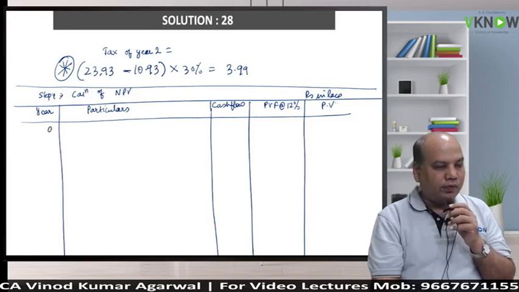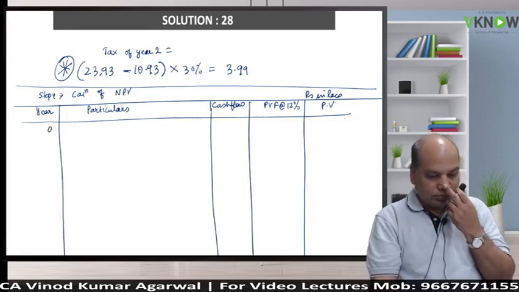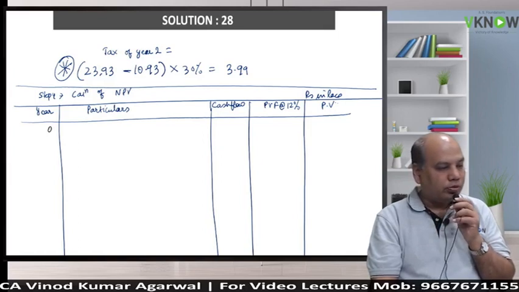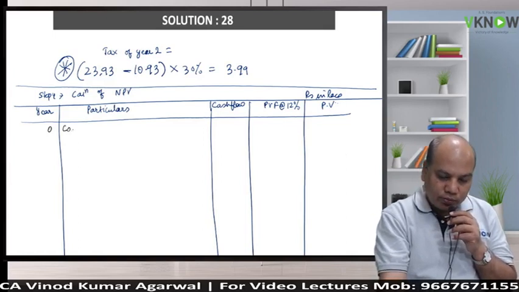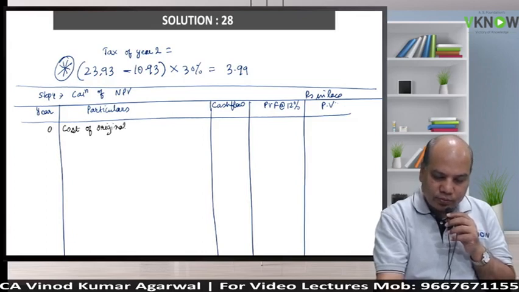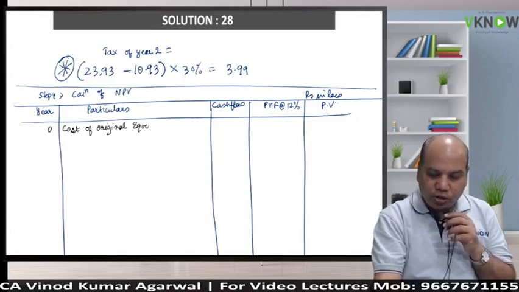First, to identify in year 0, what are the cash flows? There are 2 cash flows in year 0. One is cost of original equipment. Yes or no? So particular column will tell you what is that cash flow.